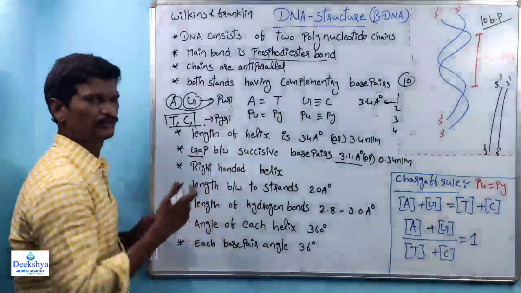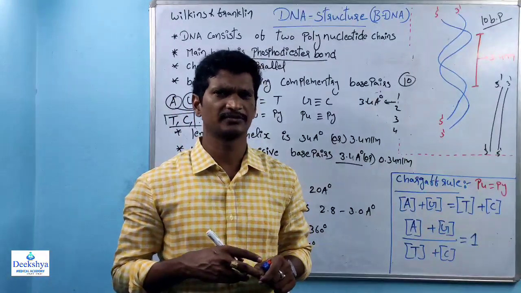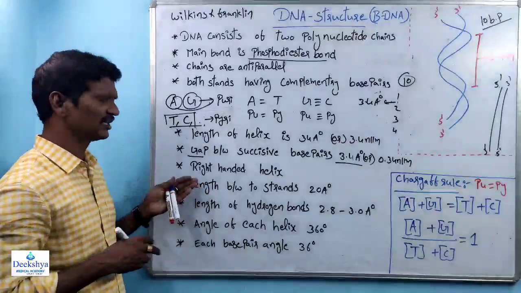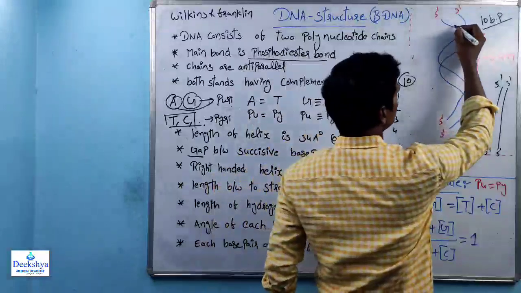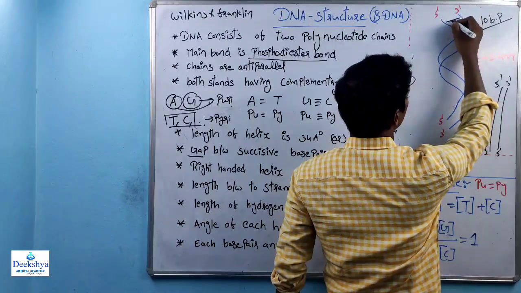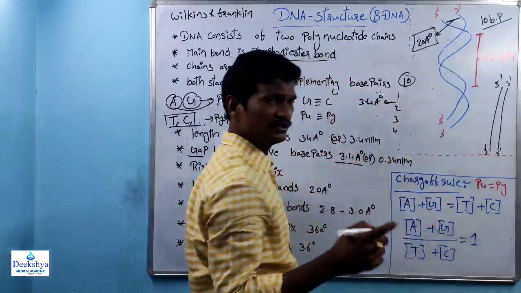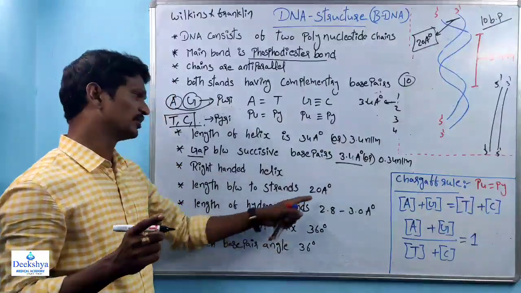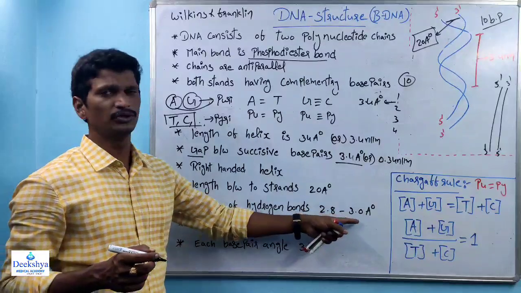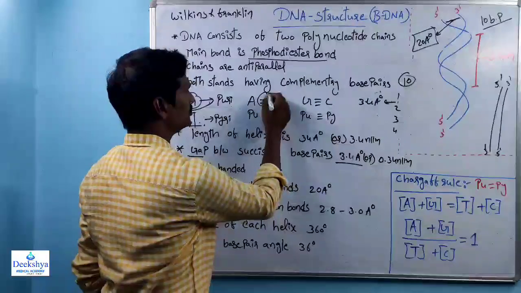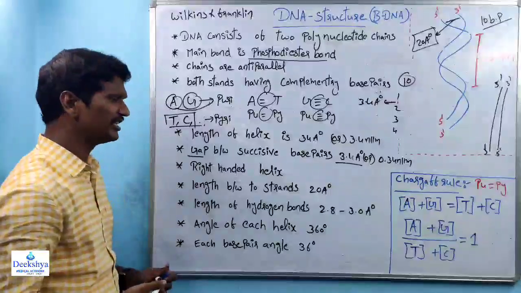And right hand helix, we know that DNA always forms the helix in a clockwise direction. These are right-handed helices. Length between two strands: this is one strand and this is another strand. Between these two strands, the length is 20 angstroms. Right? And length of hydrogen bonds here is 2.8 to 3 angstroms.